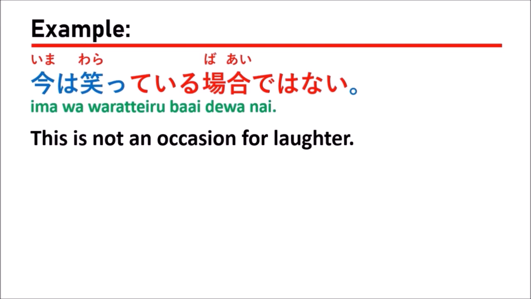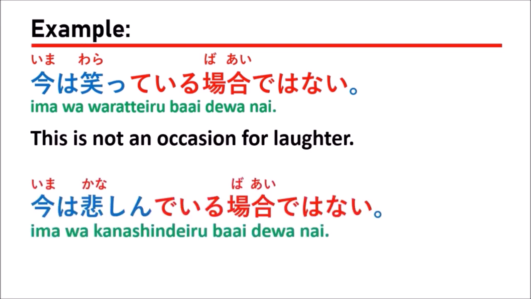Let's see the next example. 今は悲しんでいる場合ではない, which means this is no time to be sad.